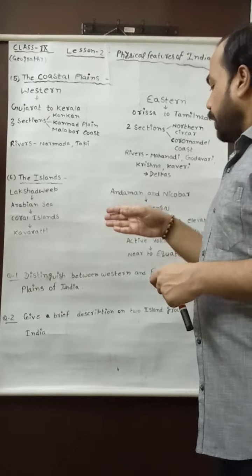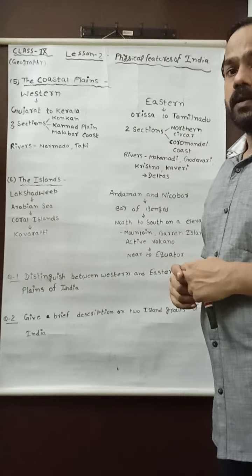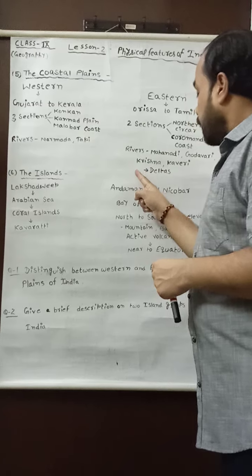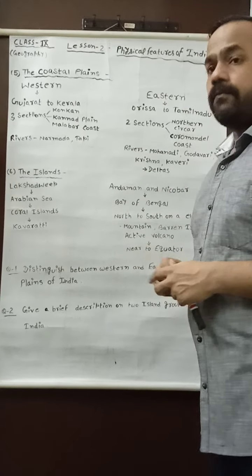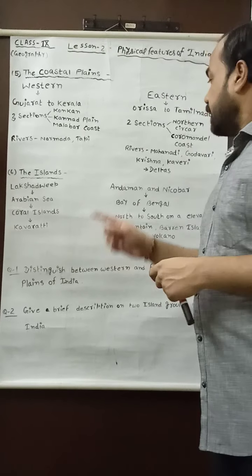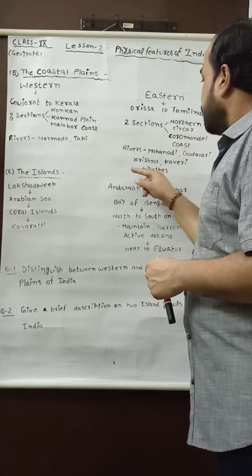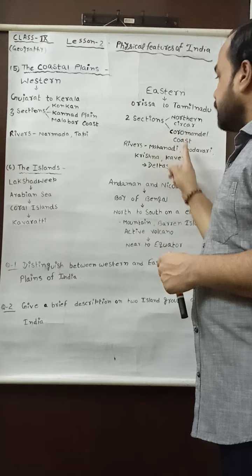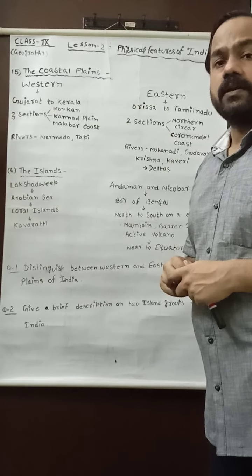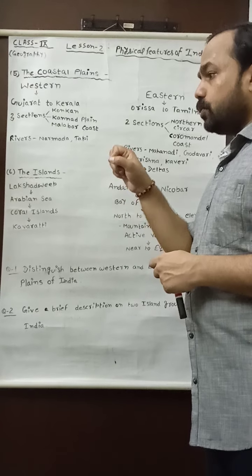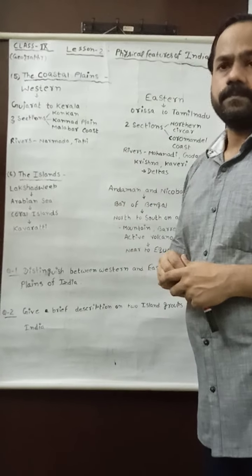These rivers go to the Bay of Bengal, but before going there, they form a very important landform that is known as a delta. This delta is the deposition of these rivers when the river finally merges into the sea.